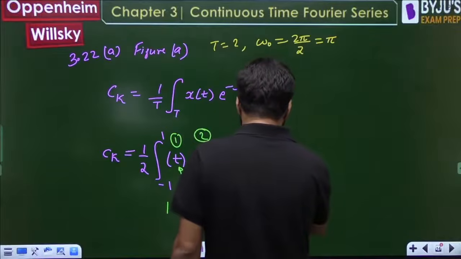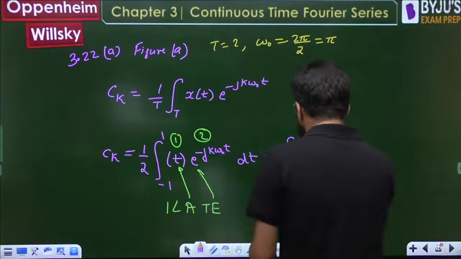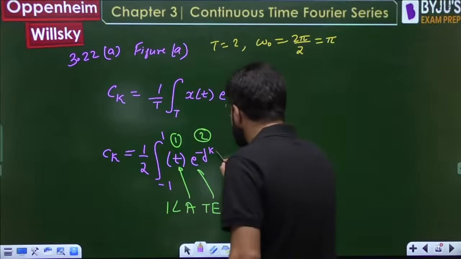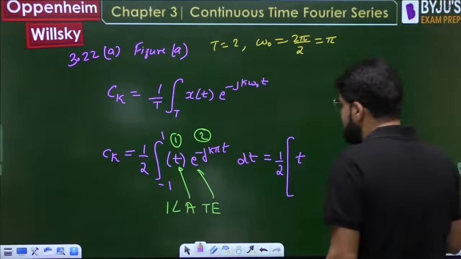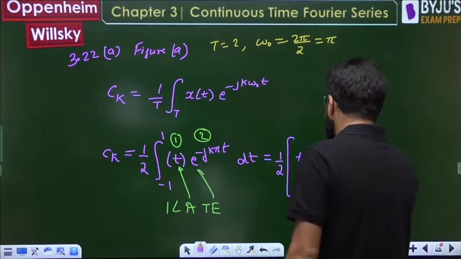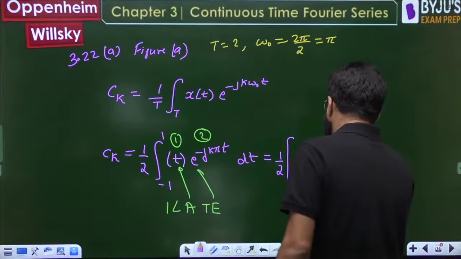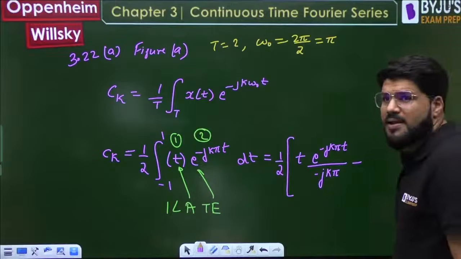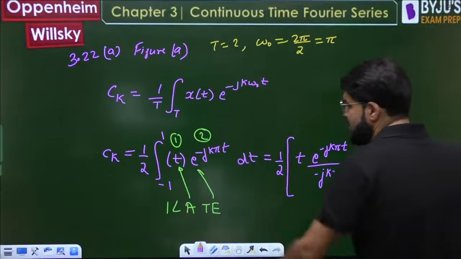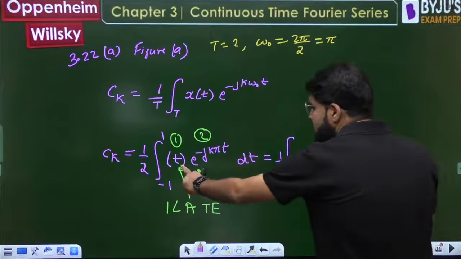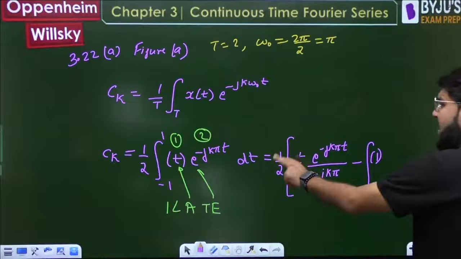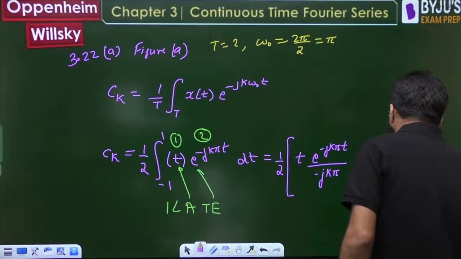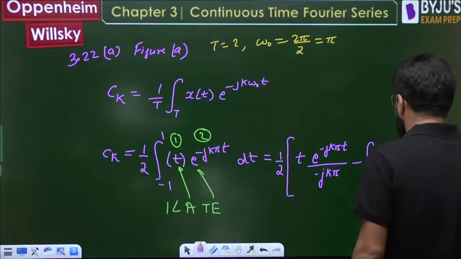So let me quickly apply the formula. This should be 1 by 2. First function constant, into integration of second. What is omega naught? Pi. So let us directly put the value pi t. Integration of e power minus jk pi t will be e power minus jk pi t upon minus jk pi. Minus the integral of the differential of the first function. The differentiation of t is 1, and again the integration of the second function, which is e power minus jk pi t upon minus jk pi.